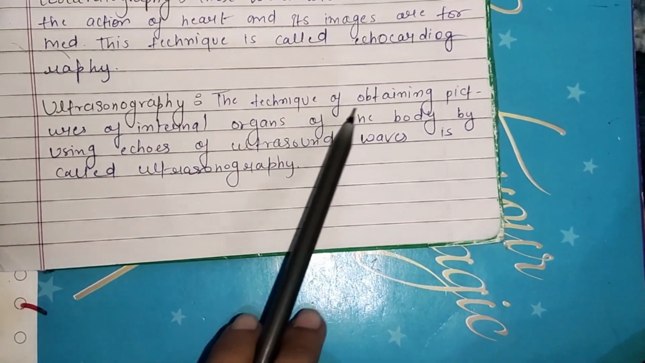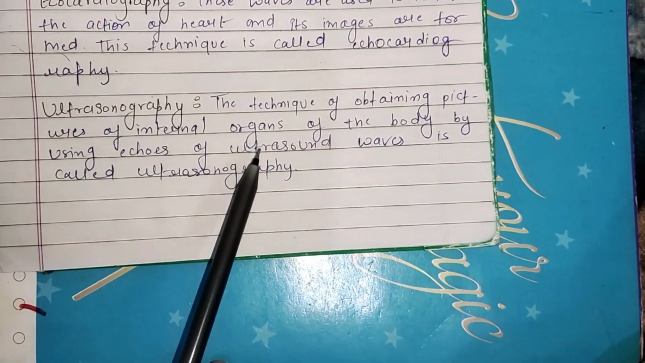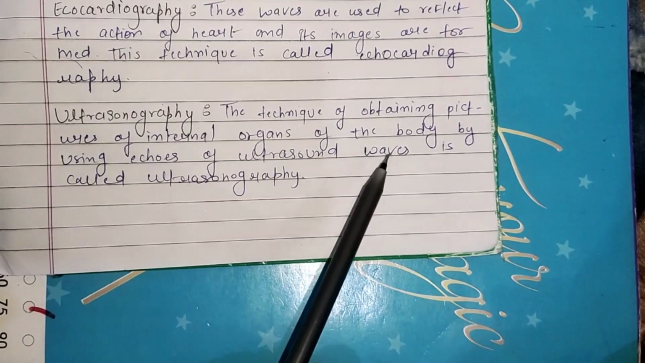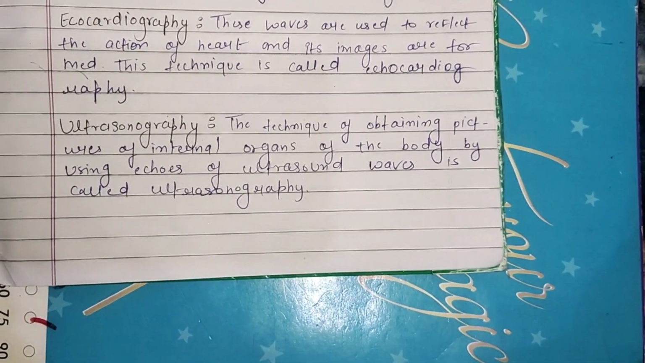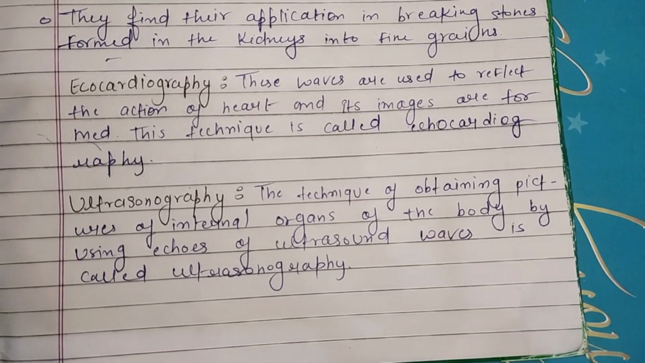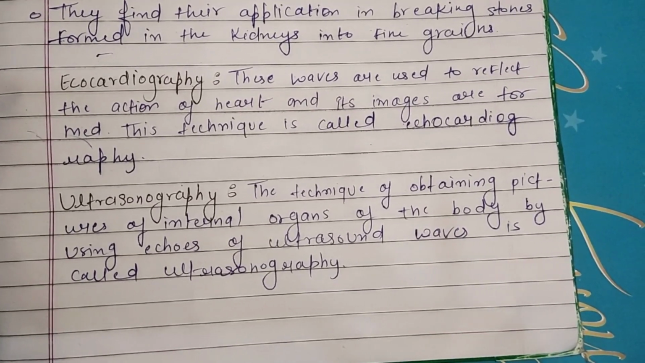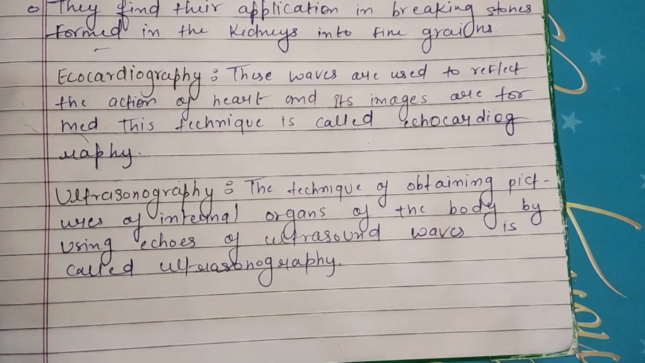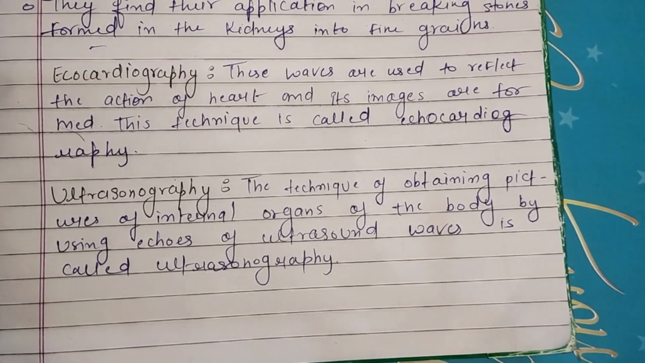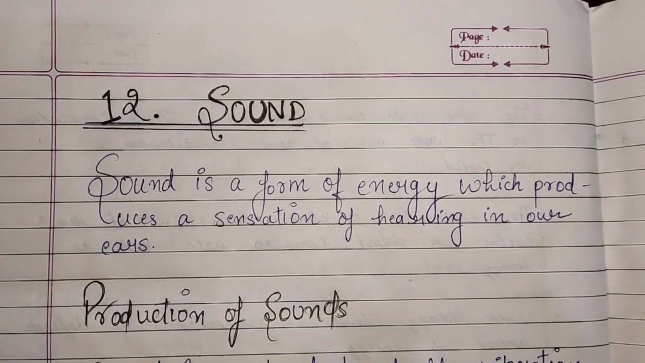Ultrasonography. The technique of obtaining pictures of internal organs of the body by using echoes of ultrasound waves is called ultrasonography. With the help of ultrasonography, we can find the exact picture of the internal organs of our body. So this is all about sounds.